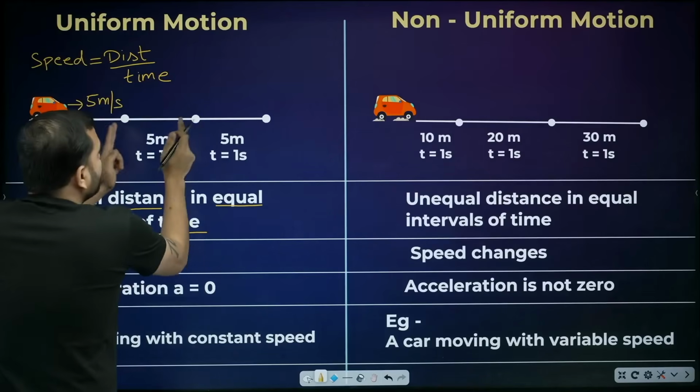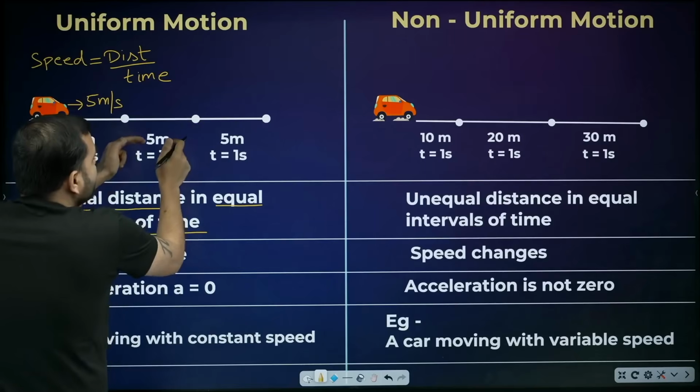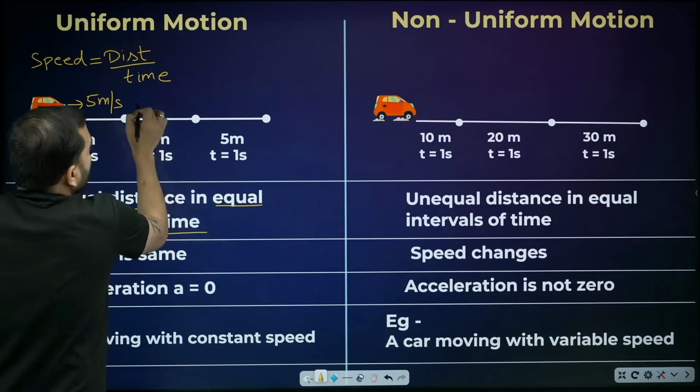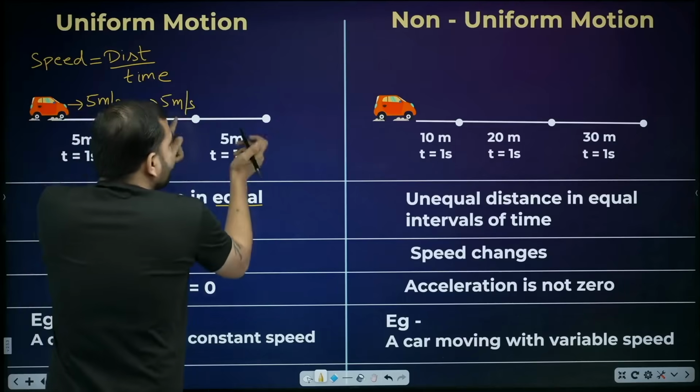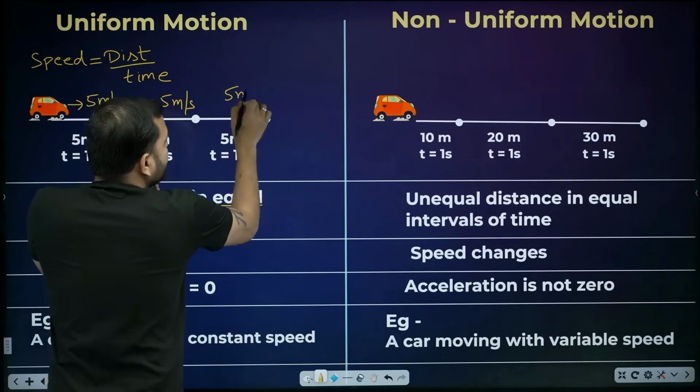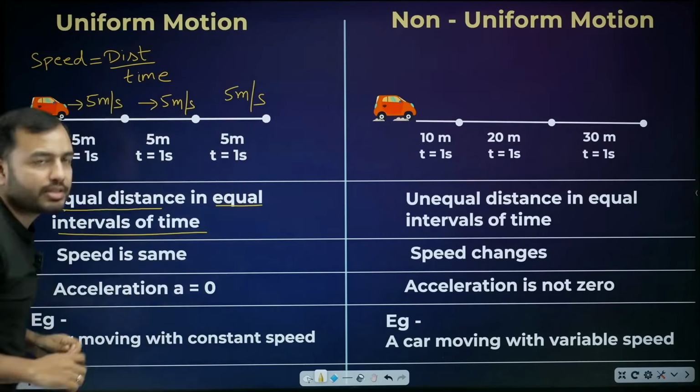Tell me, in this interval, what will be the speed? Distance upon time. So in this interval, what will be the speed? 5 meters per second. And in this interval also, how much distance is it? 5 meters. How much is the time? 1 second. 5 meters per second.